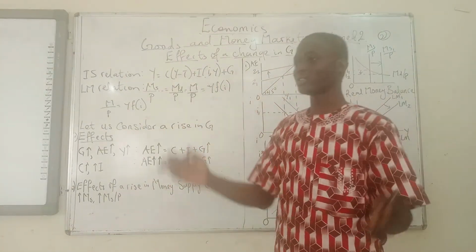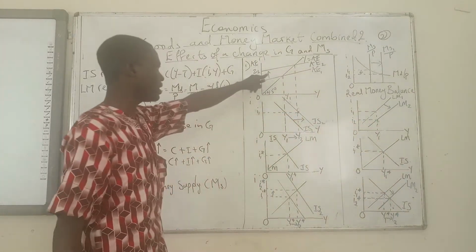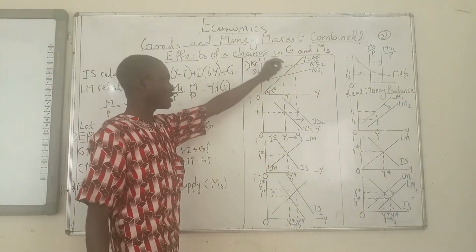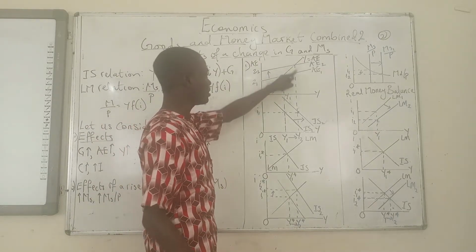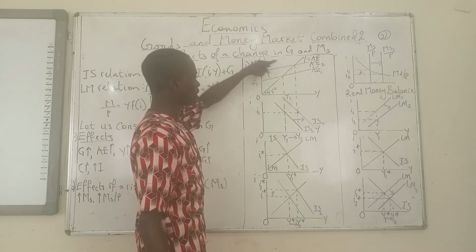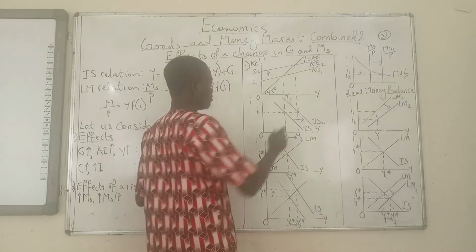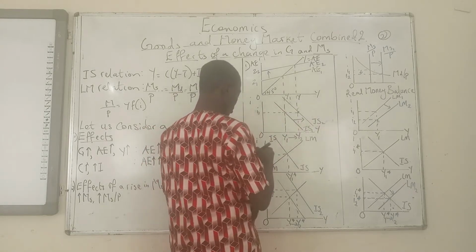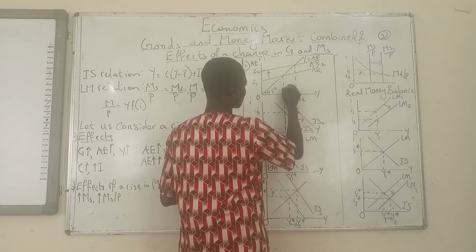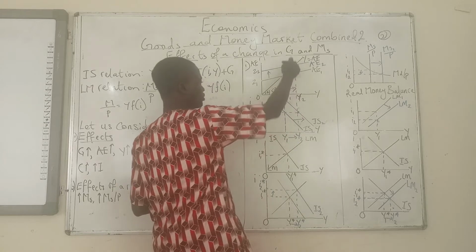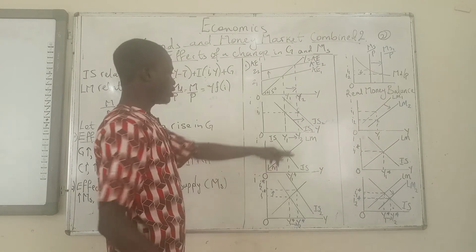Now that AE has increased, as AE shifts after every increase in consumption and increase in investment, we have AE shifting to this particular curve. Now, the new AE curve intersects the 45-degree line here. The AE curve shifts upwards and brings it here. You trace this down, and we have another equilibrium in the goods market, based on the intersection that happens here. So we have the Y, then you trace that down to get what is eventually happening to your IS curve. You trace that down to this point.